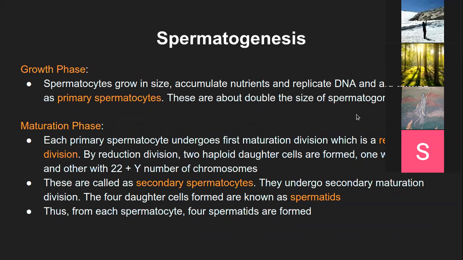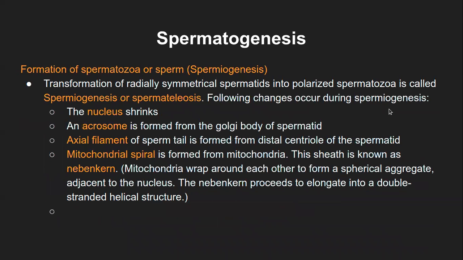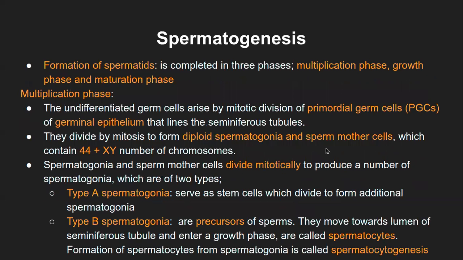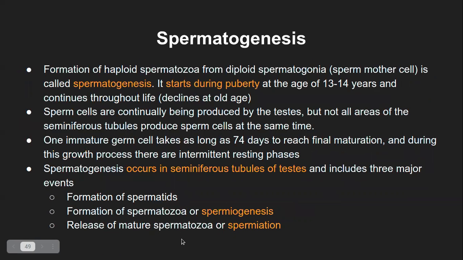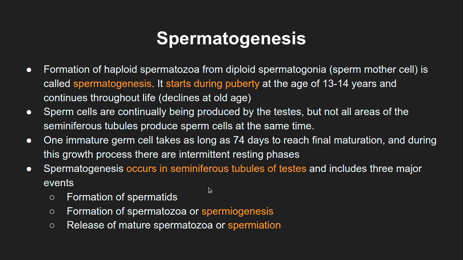And also, like I said, please write it in a flow chart manner, so it is easier for you to remember all of this. So this was the formation of spermatid. Again, I will go back. We had just looked at one part in the process of spermatogenesis, that is formation of spermatid, which had 3 phases. What was the first phase? I forgot. Multiplication phase, growth phase, and the maturation phase. So formation of spermatid has multiplication, growth, and maturation, and then spermatids are formed.